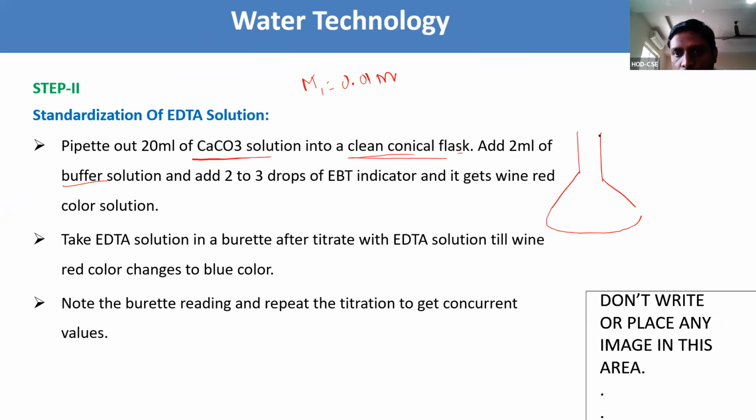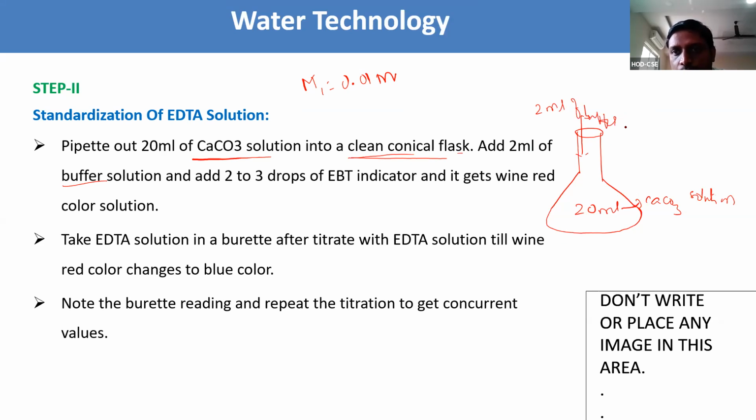To this we take 20 ml of calcium carbonate solution, which is what we got in step 1, into the clean conical flask. To this we need to add 2 ml of buffer.